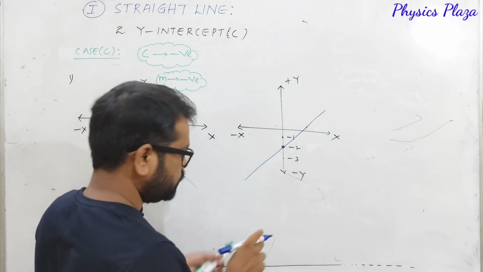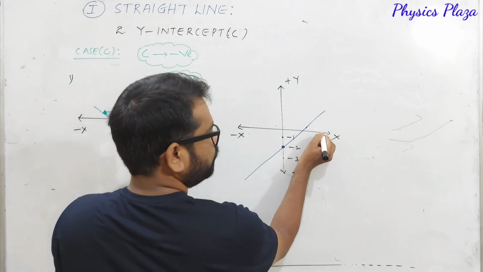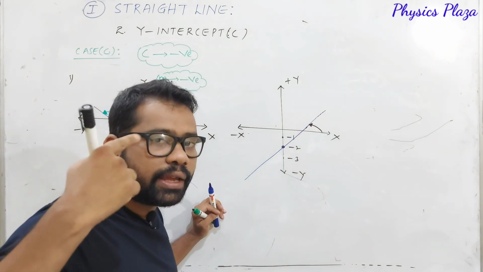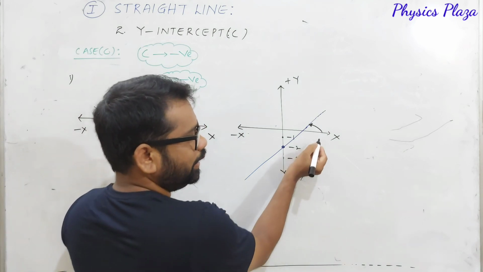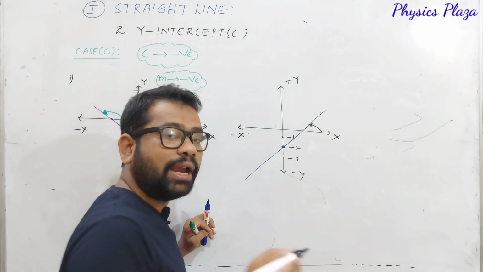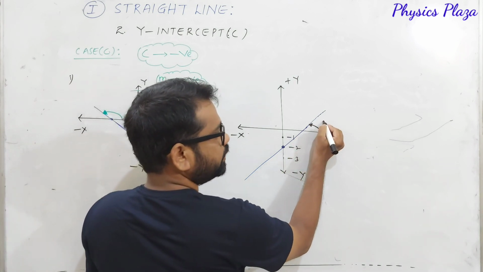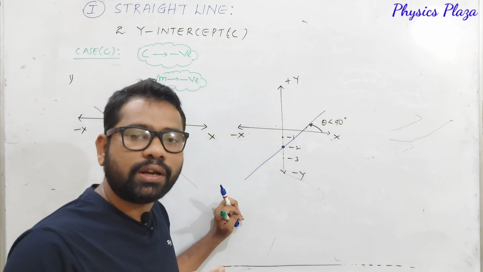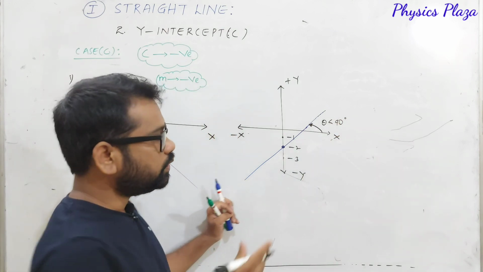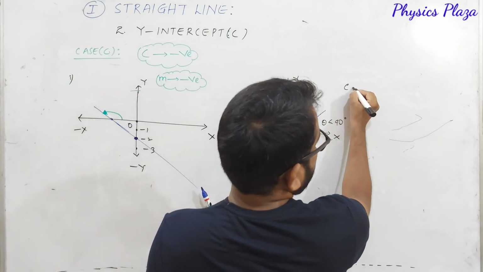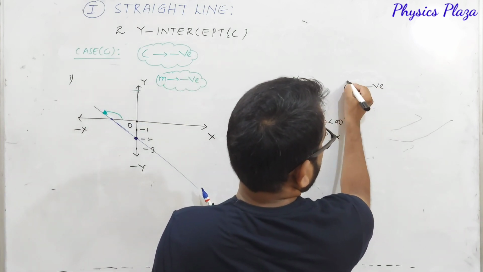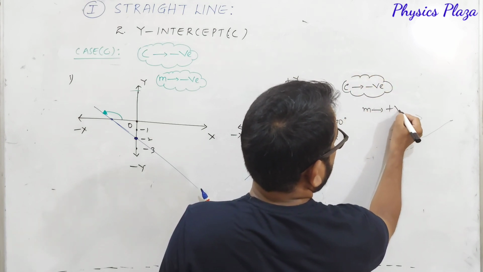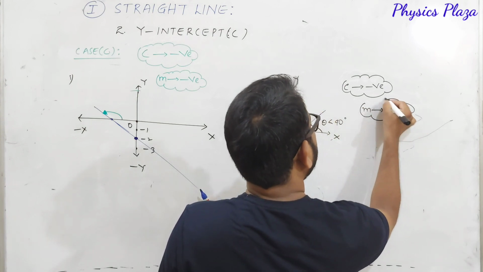Then what about slope? So this is what slope is. Always from positive x-axis in anti-clockwise direction. Children, you have to repeat again and again so that it will be fixed in your mind that the angle should be taken from positive x-axis in anti-clockwise direction, and this is less than 90 degrees. As it is less than 90 degrees, dear children, the slope is positive only. So this is a case where c is negative, that is y-intercept is negative, but slope is positive. Try to understand.